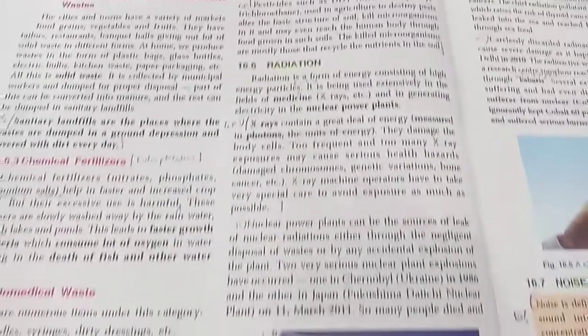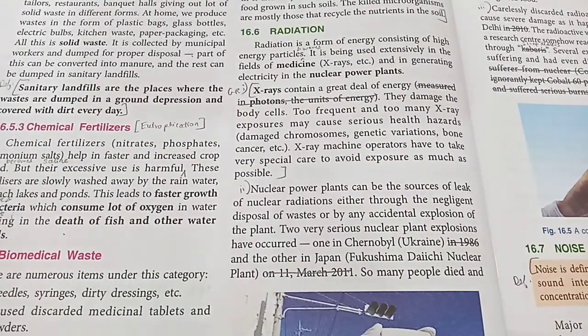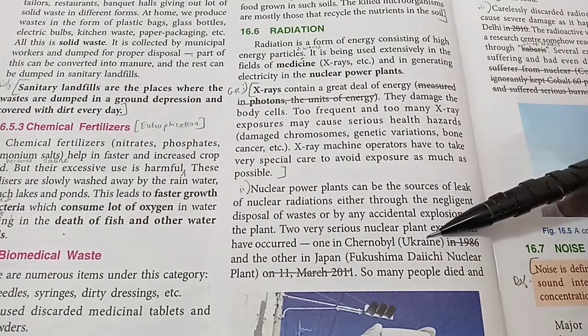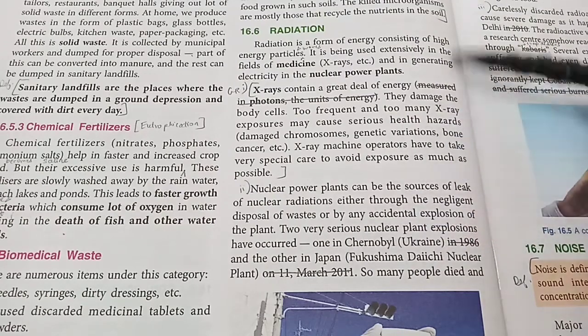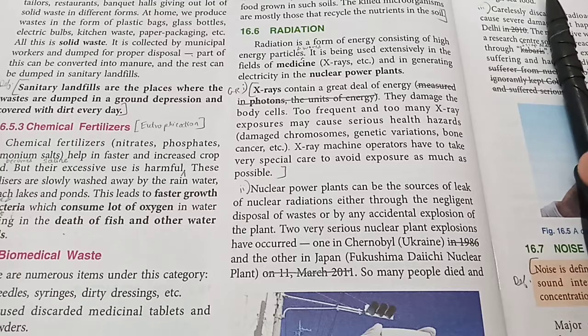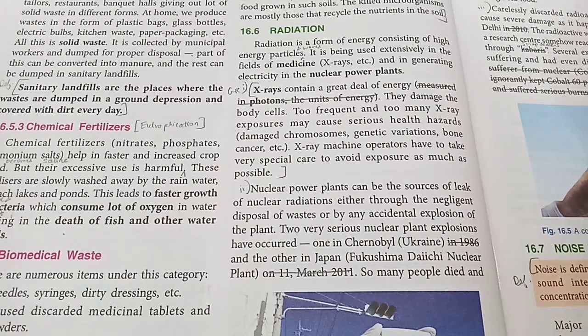Second example is nuclear power plants. All the nuclear power plants are very useful in producing clean energy in abundance. But there is one risk involved. The nuclear wastes that they generate has to be disposed very carefully. Or if there is a nuclear disaster due to which the nuclear power plant leaks out the radiations, which happened on many occasions, for example in Chernobyl in Ukraine and in Fukushima Daiichi nuclear plant in Japan, then the entire area has to be evacuated for many years. They have to avoid going in such areas because those radiations last for many years and they can cause cancer and other problems.